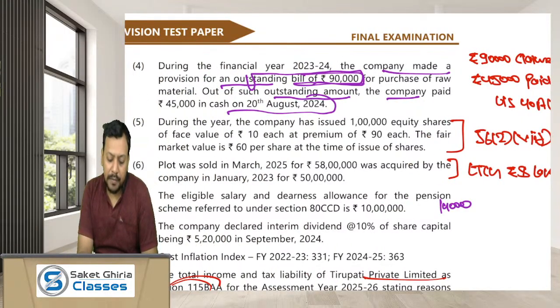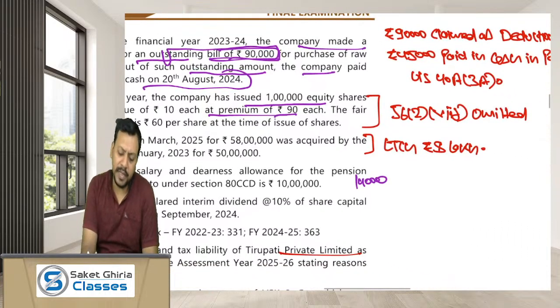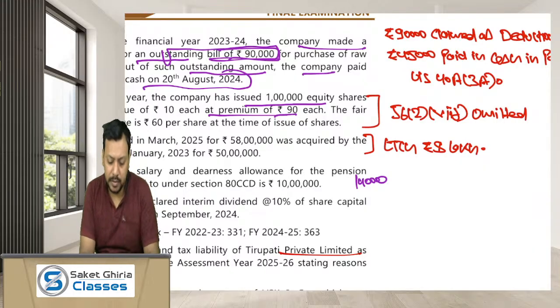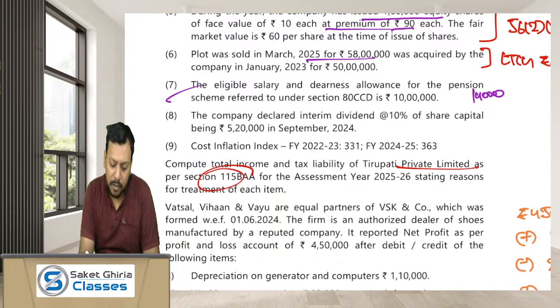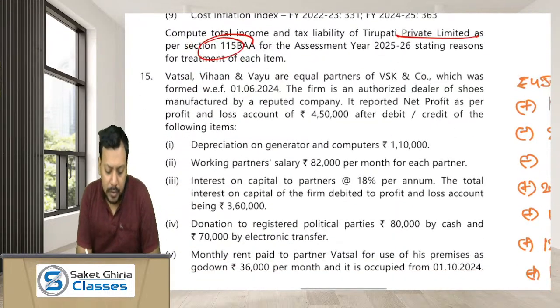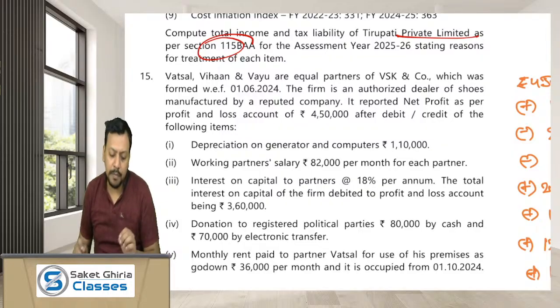As the company is a private company, company has issued 1 lakh equity shares for a price which is more than face value. Dear friends, it used to be taxed under section 56(2)(viib), but now it is omitted, so there would be no tax treatment. Plot sold, so that would be capital gain, that we have already seen. And okay, so moving ahead, question number 15.